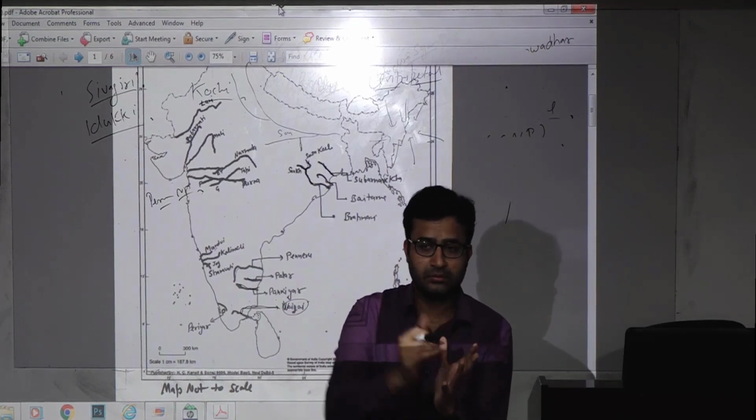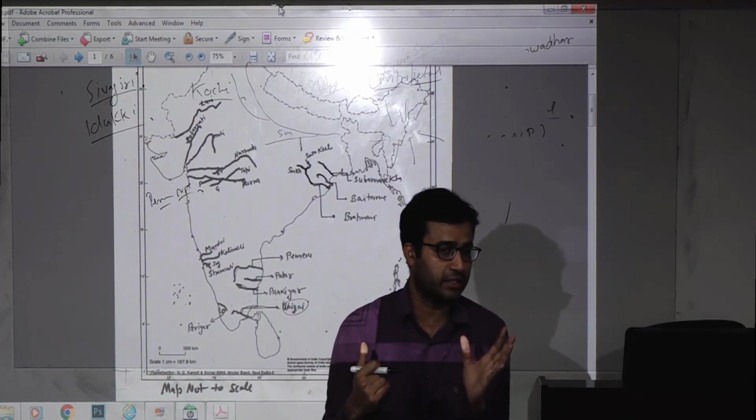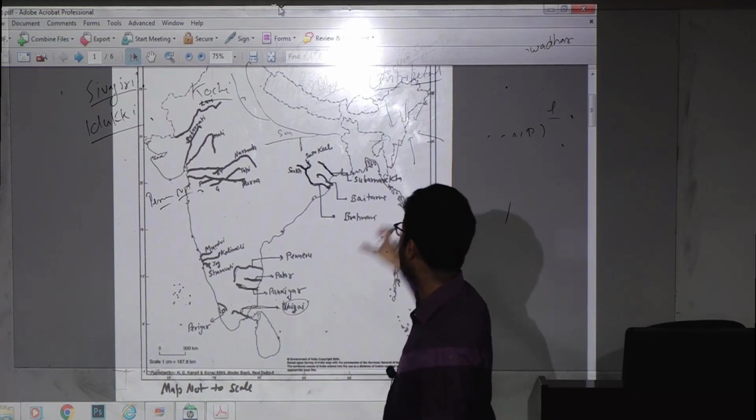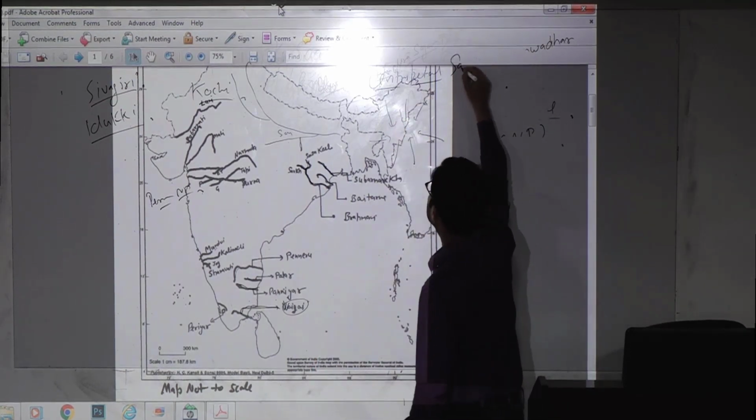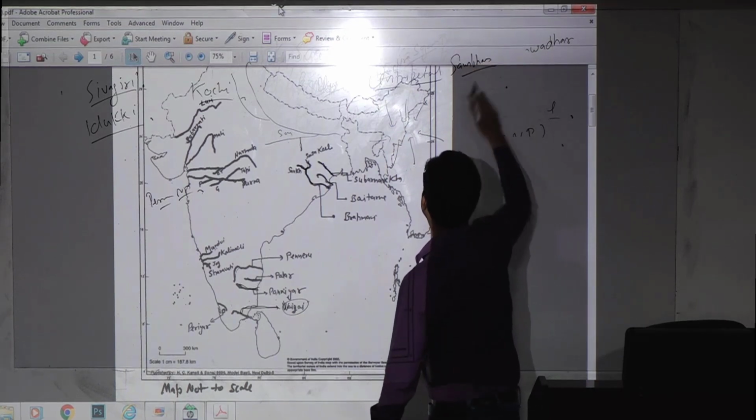Loktak Lake in Manipur, Sambar Lake, write it down. Centripetal drainage example is Sambar Lake. When we will cover lakes, I will ask you.